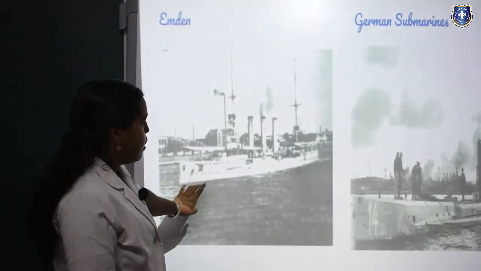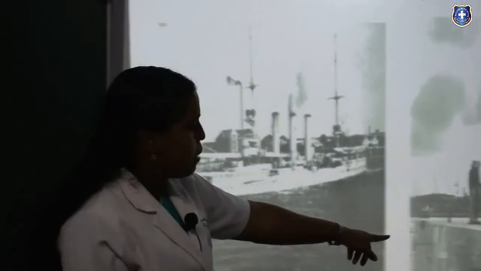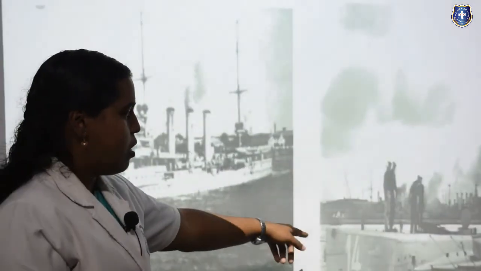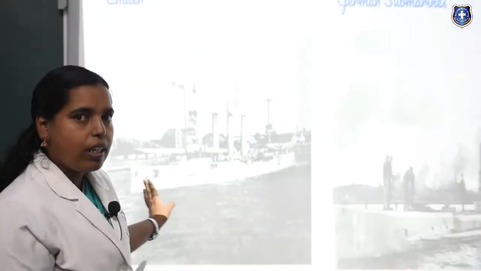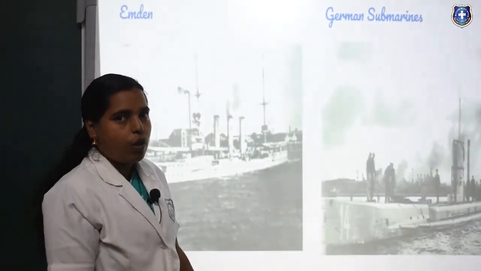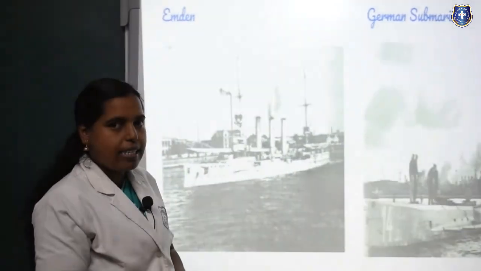This is the Emden ship you can see here, and these are the German submarines. Submarines will be under the water. This picture will give you a clear view of that. So this is the topic about the cause of the war. Hope you would have understood that lesson. Thank you.